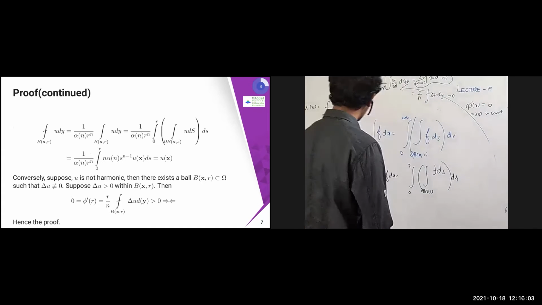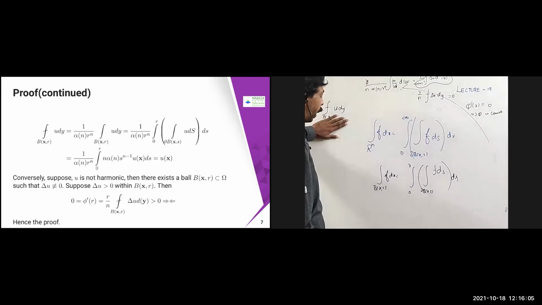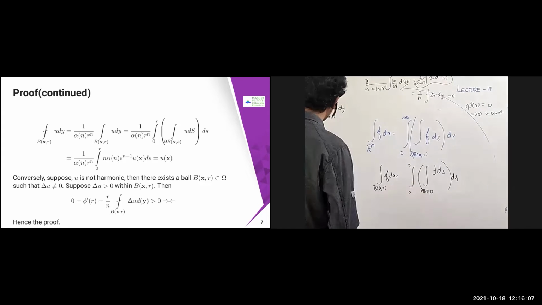Now what we are going to do is obtain the same thing for this one. We are just trying to find it using this formula. So let us do that.